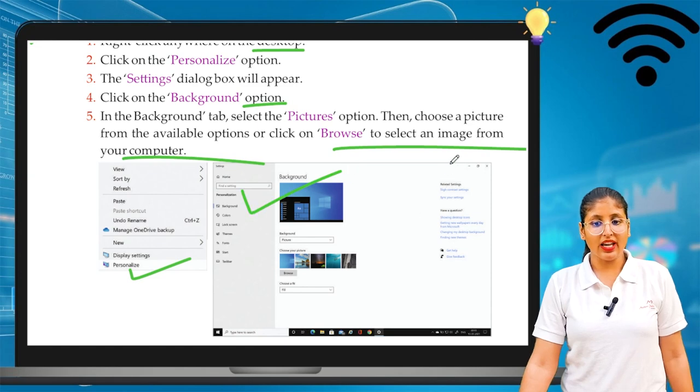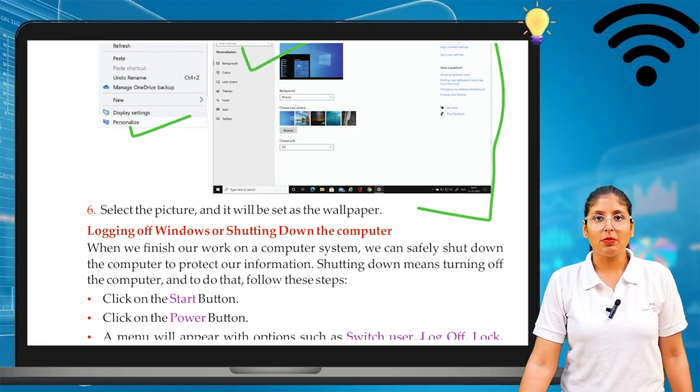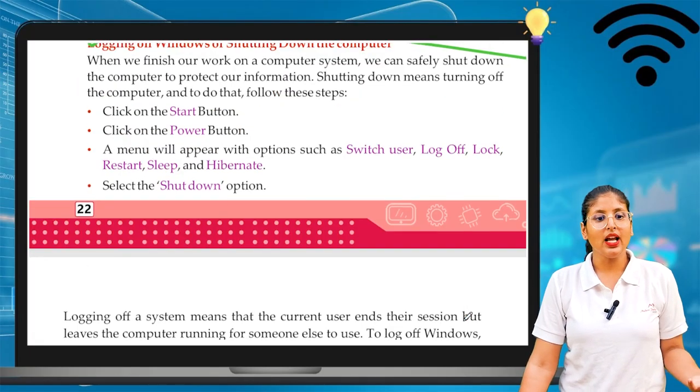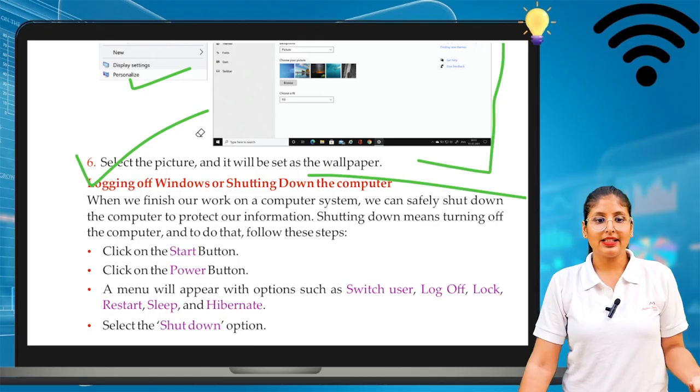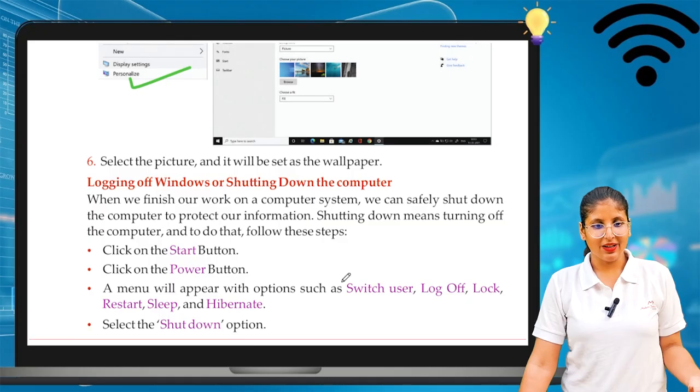Here in background we can browse, and we can also choose an image from the internet if we want. Then select the image and set it as wallpaper. We do that on mobile phones also. This is how we can set up a wallpaper on your computer screen. That much is clear.